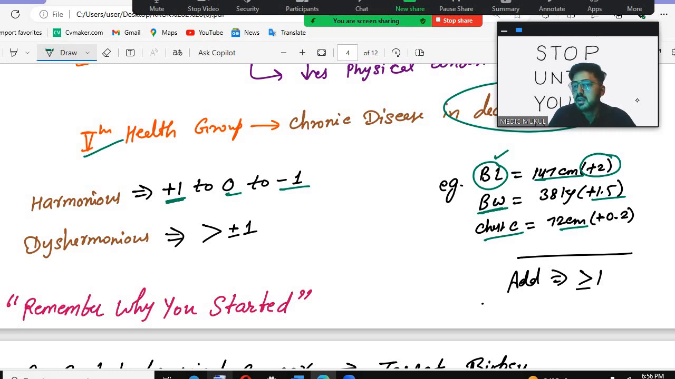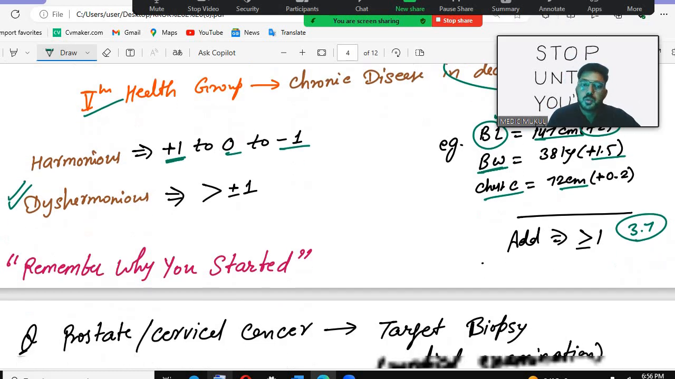So +2, 1, it will be more than or equal to 1. How much will it be? 2, 3 and 5 points. So it will be around 3.7. It will be 3.7. So it is more than or equal to 1, so it will come under the disharmonious development, that is more than ±1.